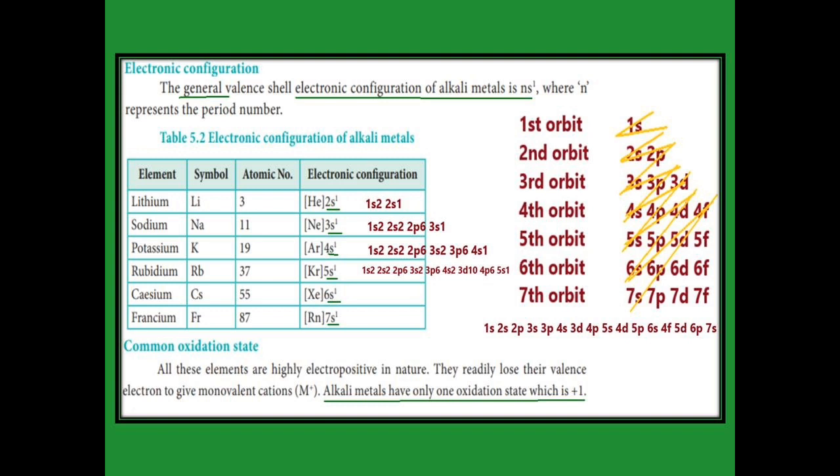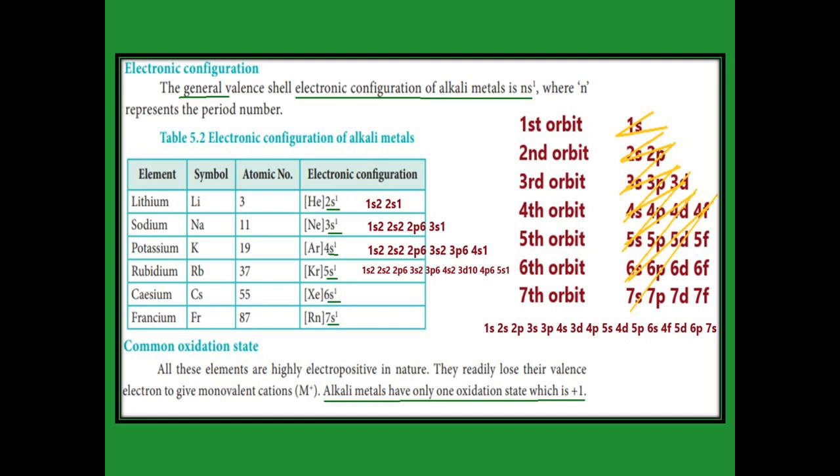The general electronic configuration of alkali metals is ns1. The n is the period number. See lithium: in lithium, the last electron enters into 2s1. The 2 is the second period. In sodium, the last electron enters 3s1. 3 means it enters into the third period.